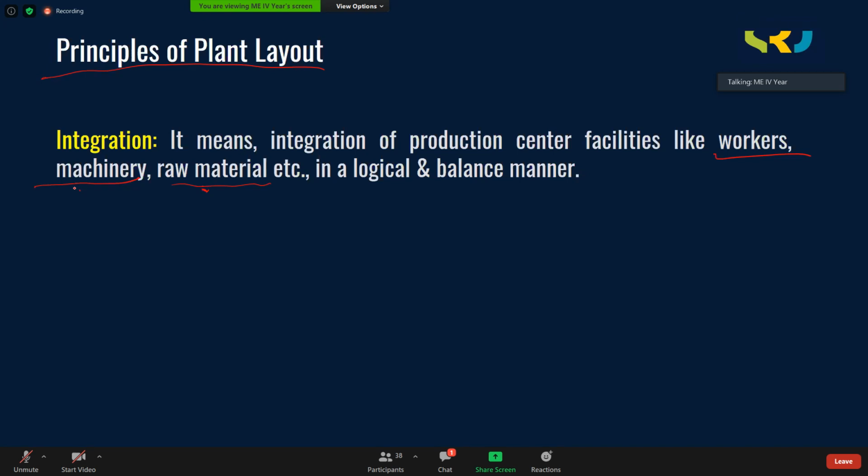How do we do that? By a balancing technique. Maybe those who have attended the automation course in the last semester might know line balancing methods. Maybe we can discuss it in future whenever we get such an opportunity. So here you have to properly allocate workers with the machines and raw material so that they take less time to process it.